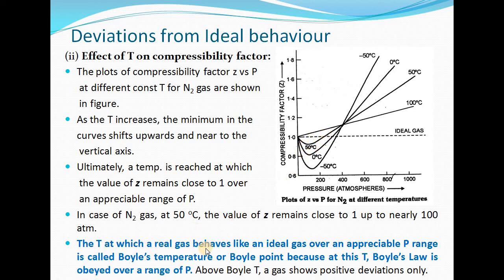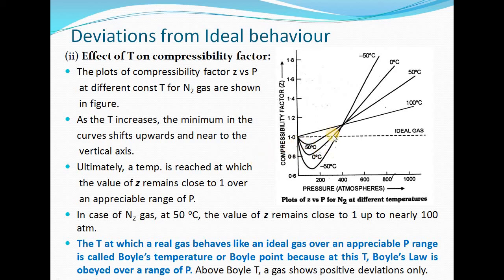So the temperature at which a real gas is behaving like an ideal gas over an appreciable pressure range is known as Boyle's temperature or Boyle point. The reason being, at this temperature gas is behaving ideally, it is following Boyle's law over a range of pressure.